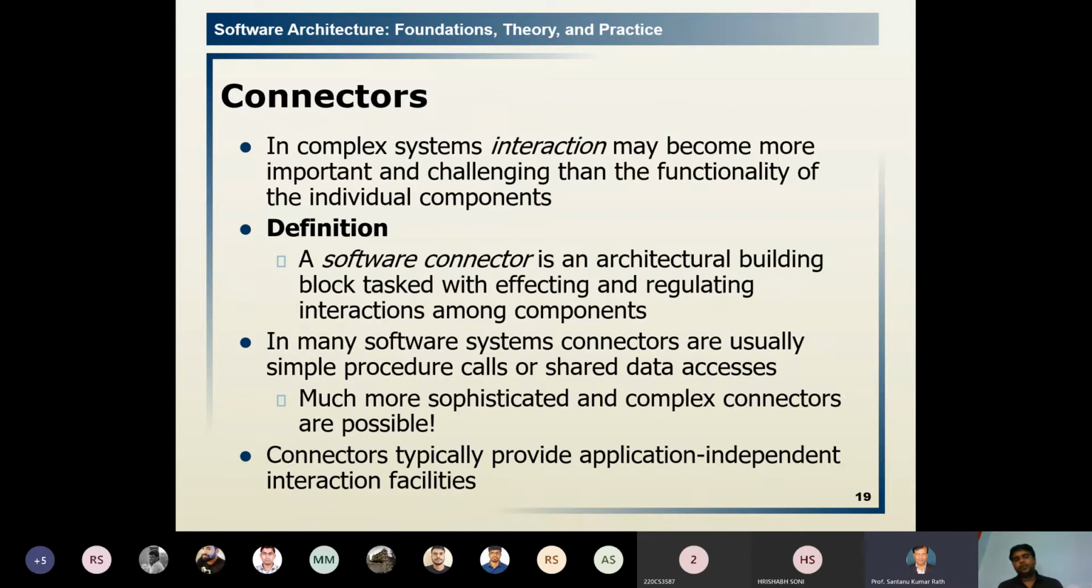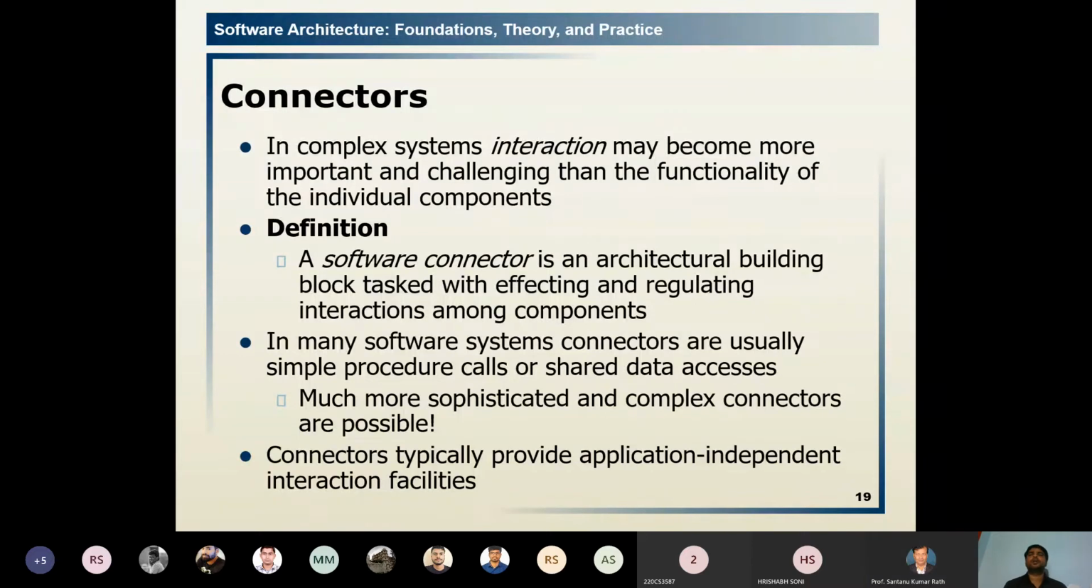Definition: a software connector is an architectural building block that is tasked with effecting and regulating interaction among components. It effects and regulates the interaction. Very important thing: some tags are assigned to the connectors.